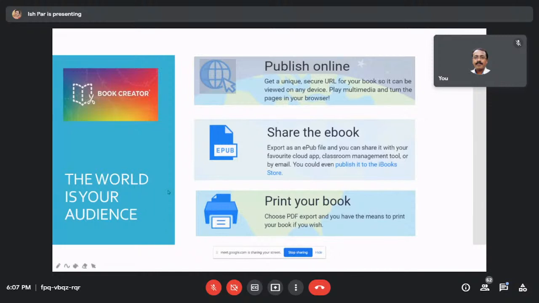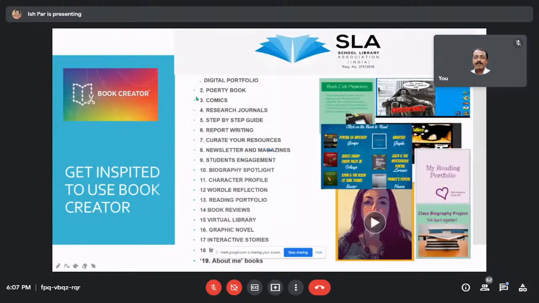Now, the world is your audience. You can publish it online, share the ebook, print your book, and do whatever you can. Now, get inspired to use Book Creator. How can we, being librarians, use Book Creator in the library?